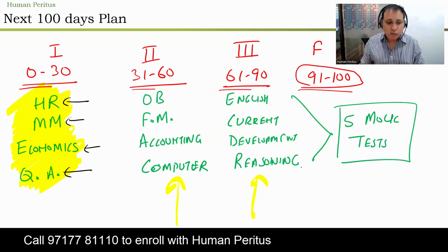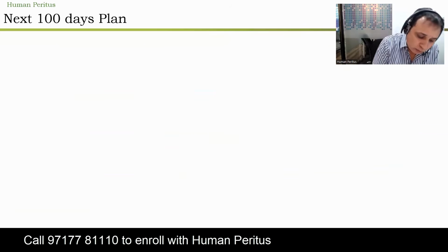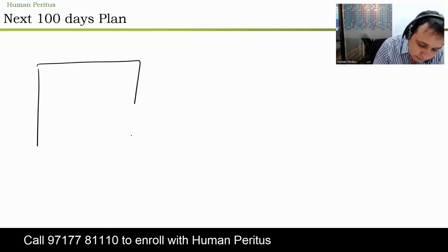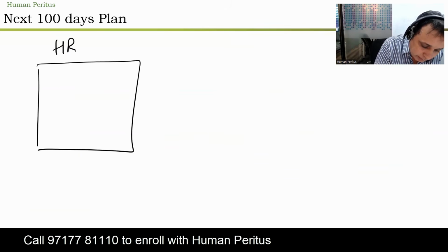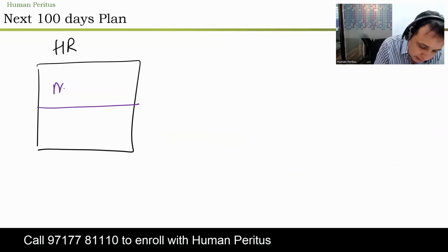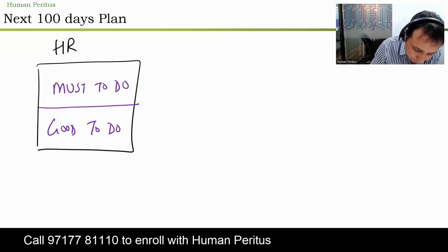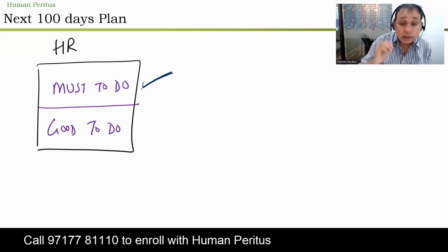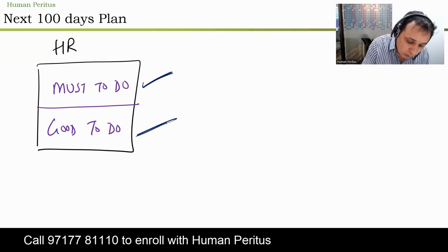So guys, what I have done for you is that out of entire syllabus of HR, we have divided this into 2 parts. Part 1 is which is must to do, and part 2 is which is good to do. Right? So this must to do has to be done. If you are not doing must to do, then you are not serious. Okay? Good to do, of course, because it's a competitive exam, it's a UPSC exam.